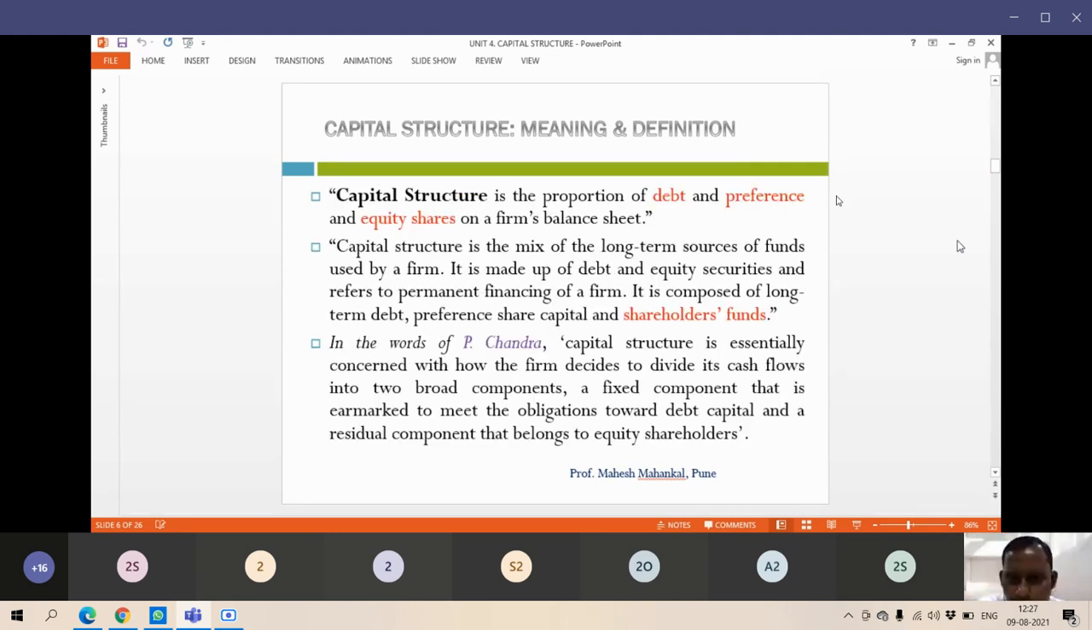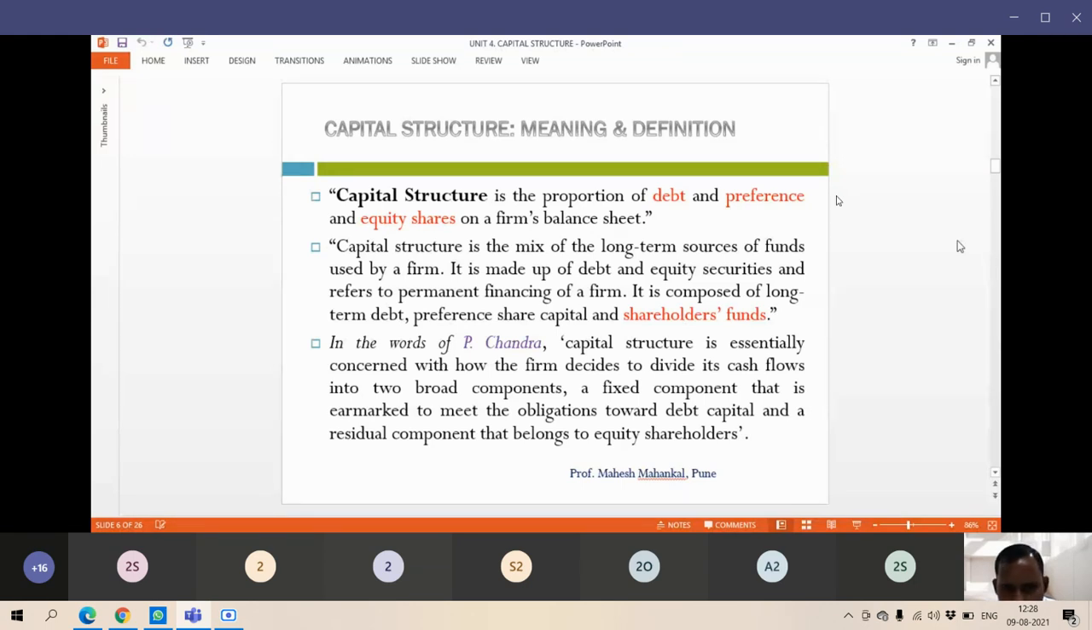Capital structure is the proportion of debt, preference and equity shares of the firm in the balance sheet. Capital structure is a mix of the long-term sources of funds used by a firm. It is made up of debt and equity securities and refers to permanent financing of a firm. It is composed of long-term debt, preference share capital, and shareholders' funds. Okay, here you can say the capital structure is a mixture of long-term sources of funds, like you have raised the funds through issuing equities, or through taking a debt or a loan from a particular bank or financial institution. You have raised funds through equity share capital or preference share capital. Okay, that will be there in the capital structure.